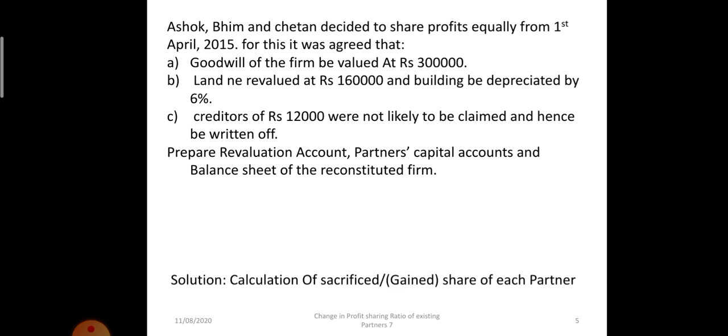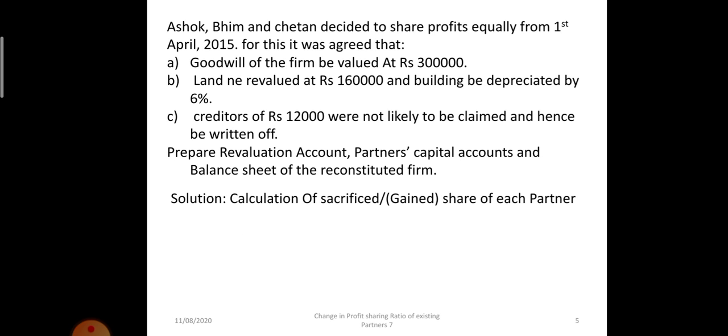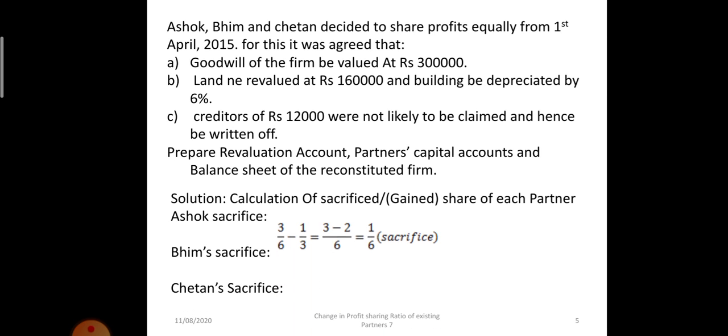So the first step is determination of gaining ratio and sacrificing ratio. So we will find out the sacrifice made by Ashok, Bhim and Chetan. Now see, Ashok's old share was 3/6 minus new share 1/3.